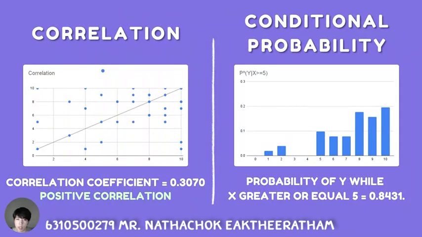After we calculated the correlation coefficient, which equals 0.3070, it means that there is a positive correlation between them. In the conditional probability part, we calculated the probability of y while x is greater than or equal to 5 and got the probability of y equal to 0.8431.